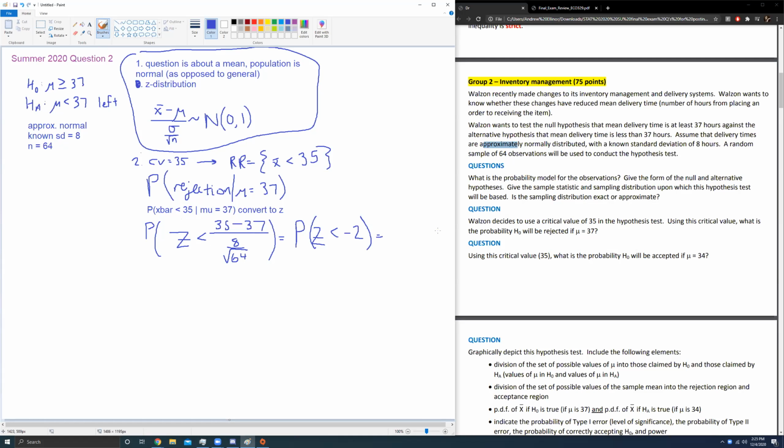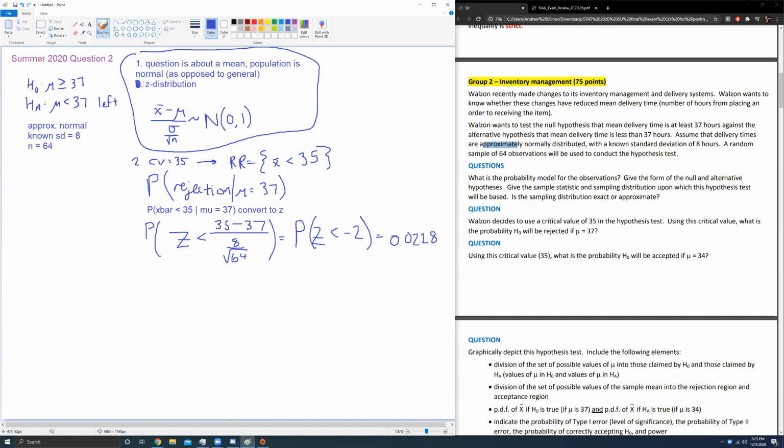I'm going to go grab my calculator, do normal CDF. Normal CDF from -100 to -2 gives me 0.02. We'll go to 4 decimal places: 0.0228. That's the probability of rejecting if mu is 34. We've got a follow-up question.